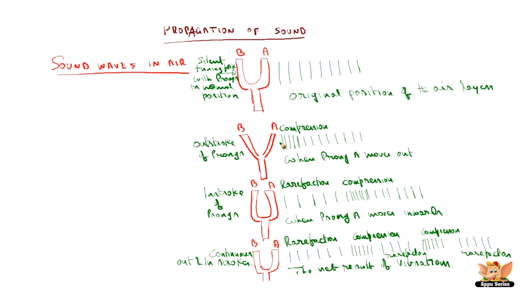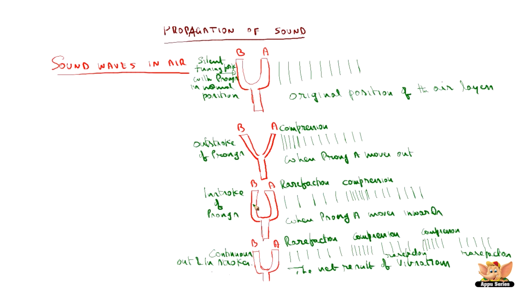So when they pass on the vibrations onto the adjacent particles, the compression of the air particles is created. So this is what happens during the outstroke of prong A. What happens during the outstroke of prong A? There is a compression of air particles that happens closer to the prong A. So when prong A moves out, compression of the air particles happens.